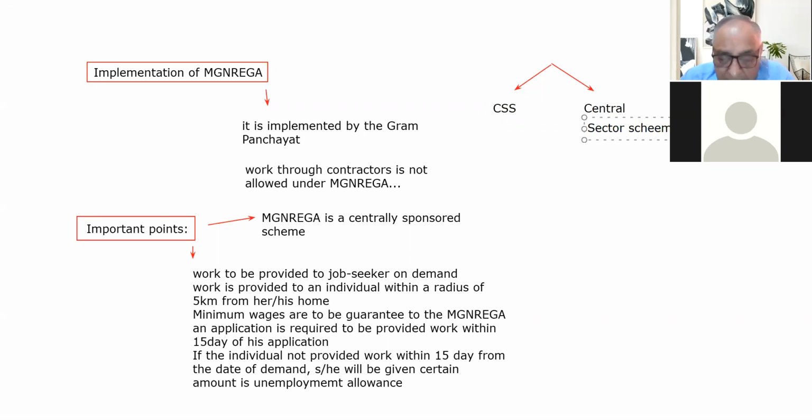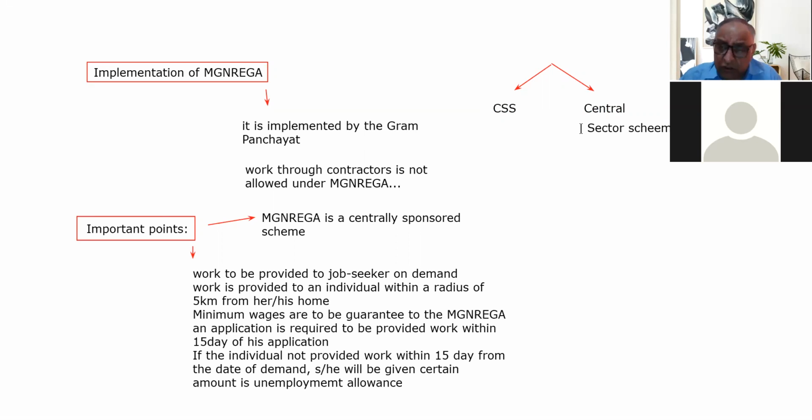As far as the central sector scheme is concerned, it is that scheme for which the entire burden is borne by the central government. And in case of the centrally sponsored scheme, the burden of the cost of implementation of the project is shared between the center and the states.